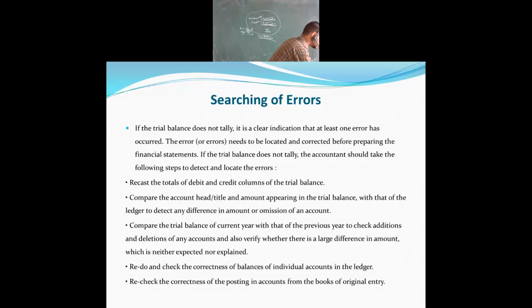Okay. Then next, searching of the error. One thing is most important to know here. When you are making certain errors, how are you going to find them? That is one of the important parts. When the accounts are maintained, if any of the errors have occurred, like the four points we discussed, error of commission, omission, compensating error and error of principle, how are you going to find it? This is searching the errors.